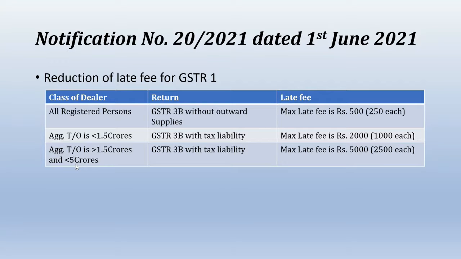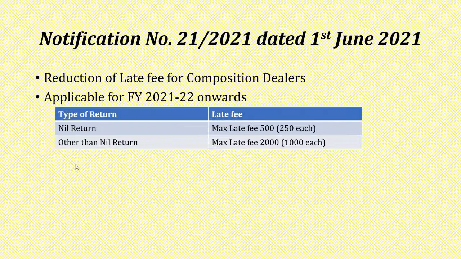If the aggregate turnover is less than 1.5 crore in the previous year, then the maximum late fee is 2000 rupees, that is 1000 each. Whereas if the aggregate turnover is more than 1.5 crores but less than 5 crore, the maximum late fee is 5000 rupees. Next notification is 21/2021.